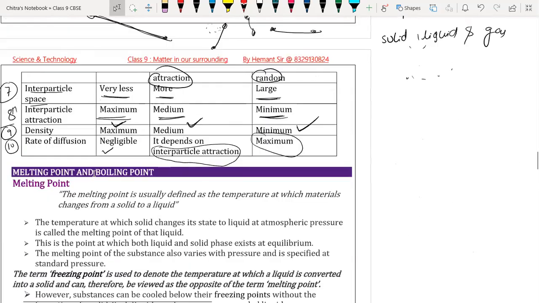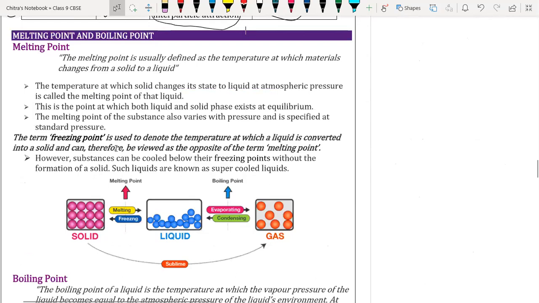No, sir. Okay. So now we are going to discuss the melting point and boiling point.